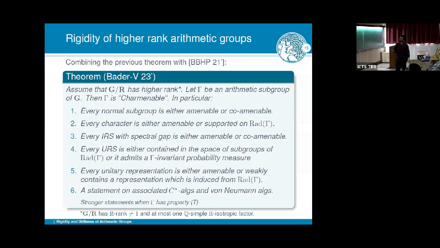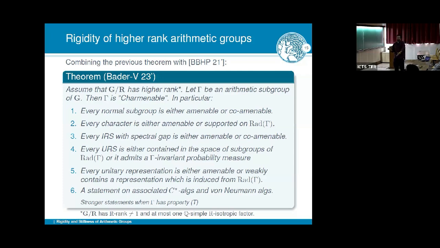Maybe I just want to say one thing about representations, which I don't know, maybe it doesn't seem so exciting, but representation theory, like if you take a reductive group, there's a nice representation theory. But if you take a discrete group, you can't really do unitary representations of discrete groups. It's a wild theory. But this tells you that nevertheless, there is some kind of two types of representations. Either they're kind of very small. For example, if you assume property T, these are just finite dimensional ones.